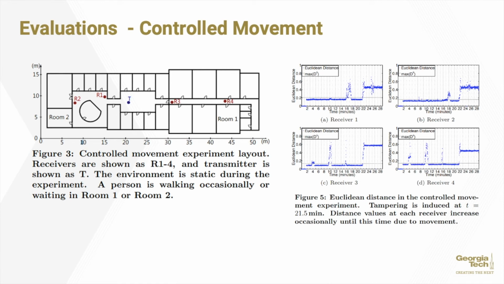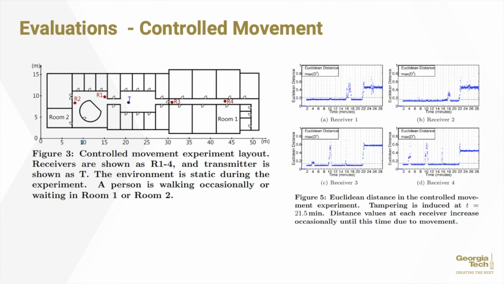Note that Figure 5 was what we used before to show the Euclidean distance for the controlled movement experiment. The tampering event at 21.5, as we previously saw, could not be distinguished from the tampering event in the other two distance algorithms that we looked at, Mahalanobis and Earth Mover's.